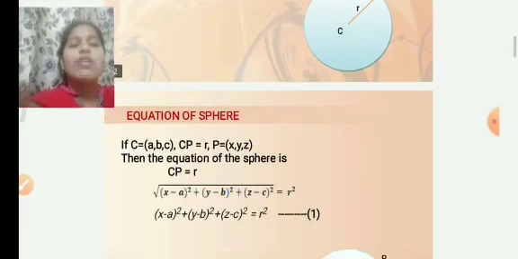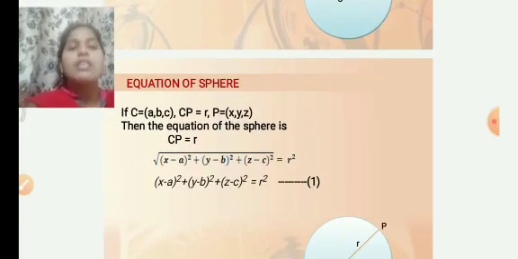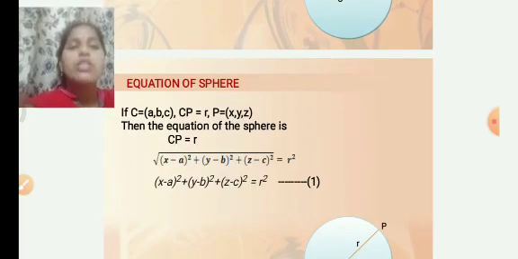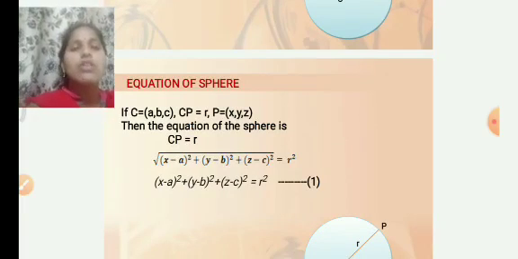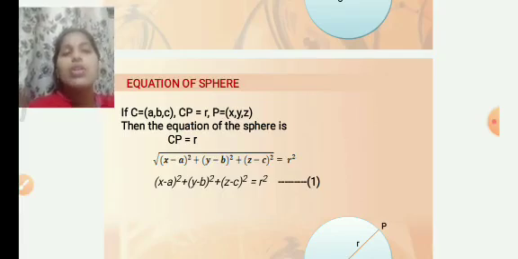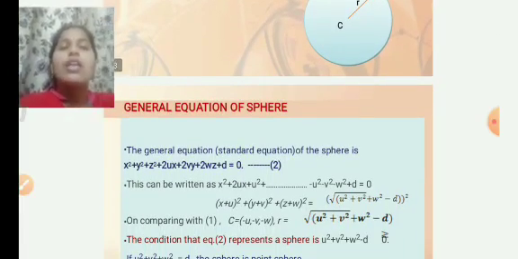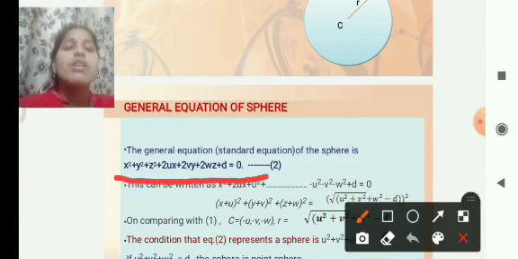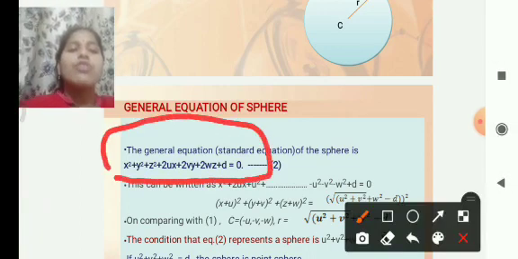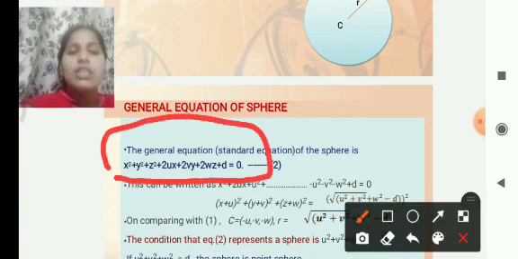The equation of the sphere is square root of x minus a whole square plus y minus b whole square plus z minus c whole square is equal to r square. The general equation of the sphere is x square plus y square plus z square plus 2ux plus 2vy plus 2wz plus d is equal to 0.